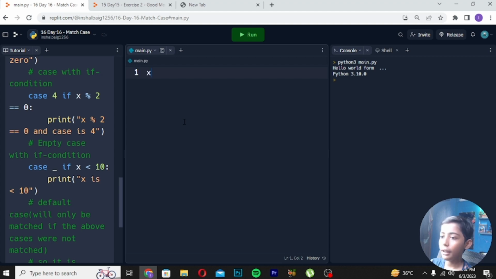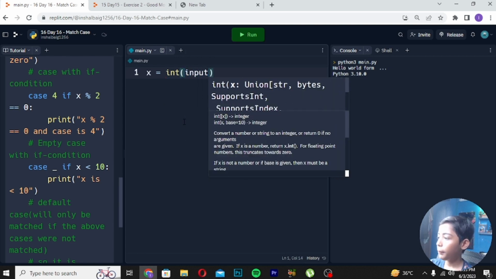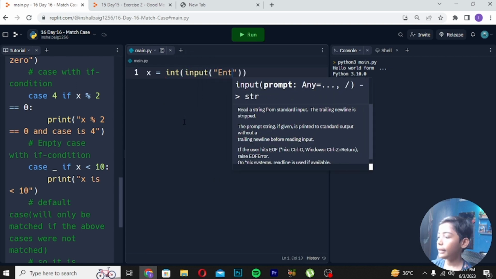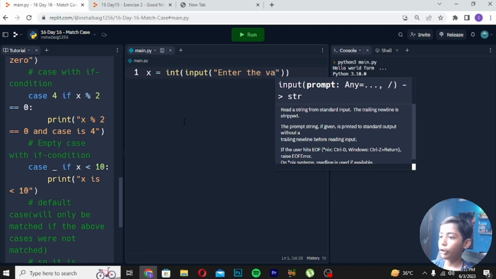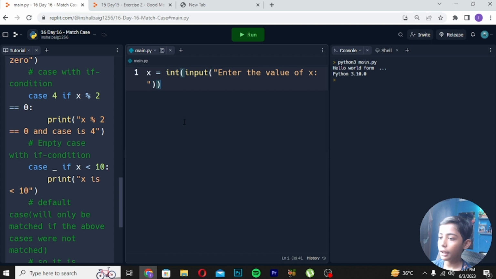We write x equals int of input, with the prompt enter the value of x. Then we write match x.